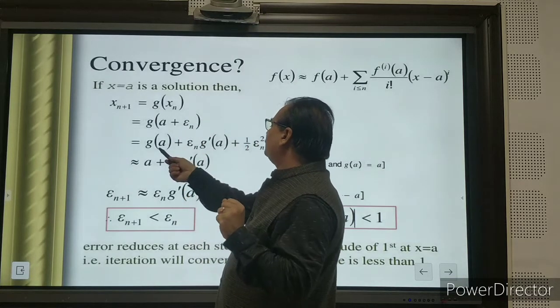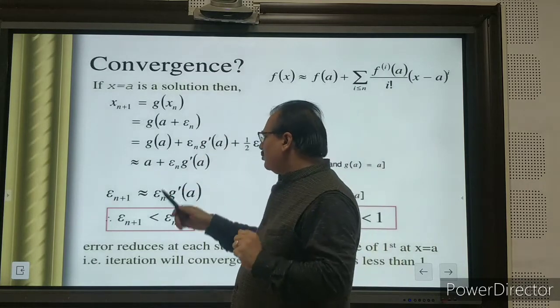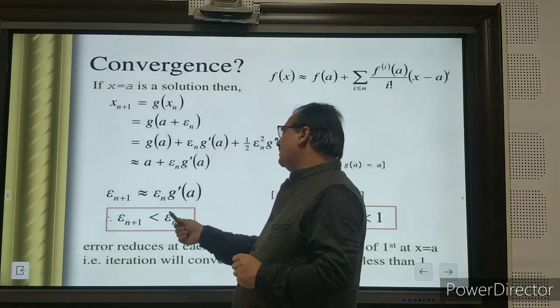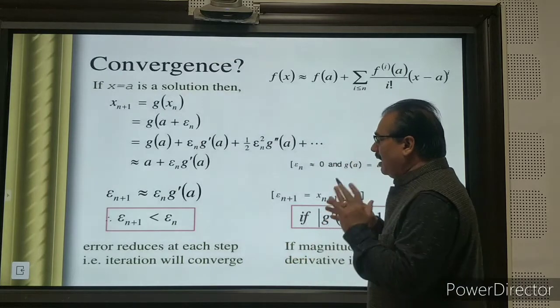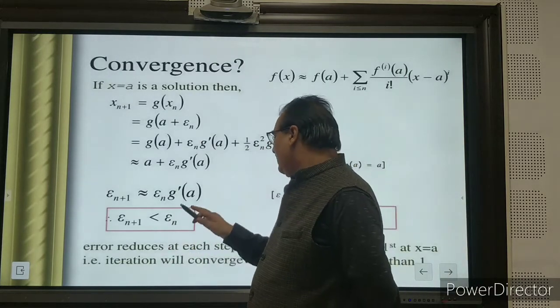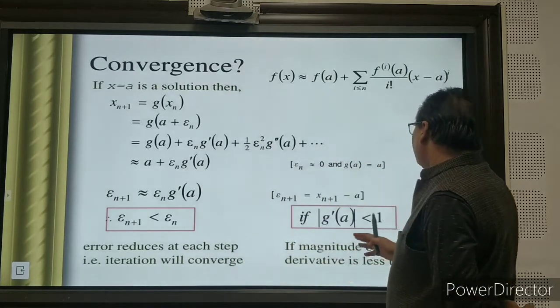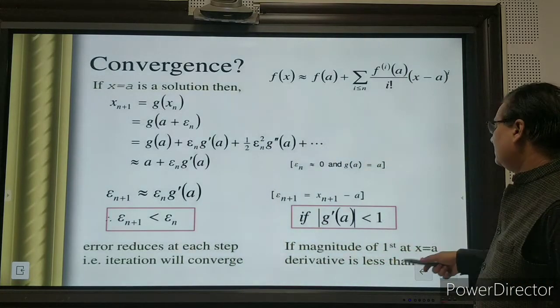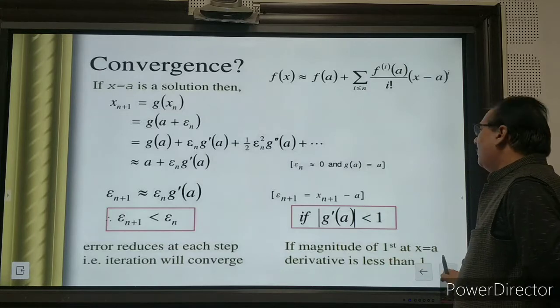You can expand this series, and after some calculation you will get epsilon n plus 1 less than epsilon n. It means the error reduces at each step, so the iteration will converge. The magnitude of the derivative at x is equal to a is less than 1.